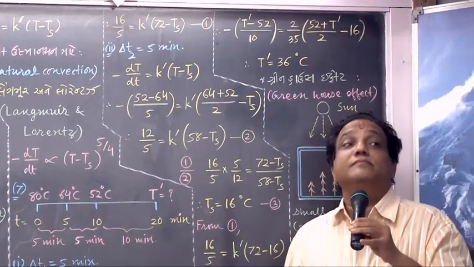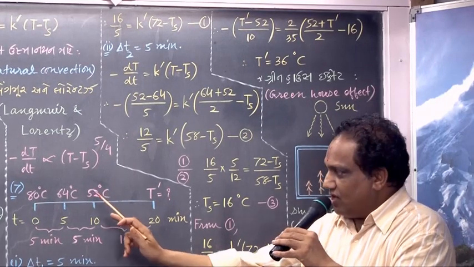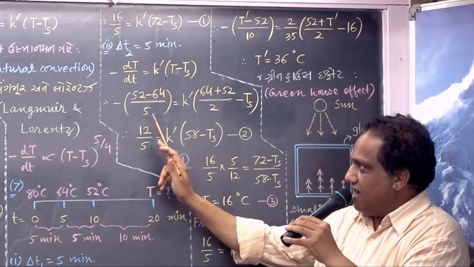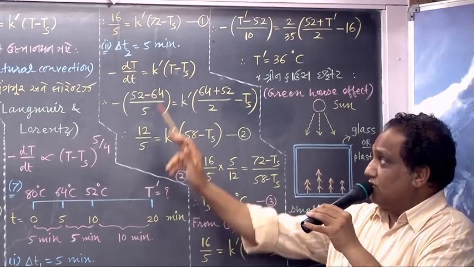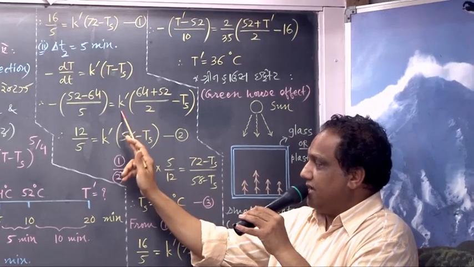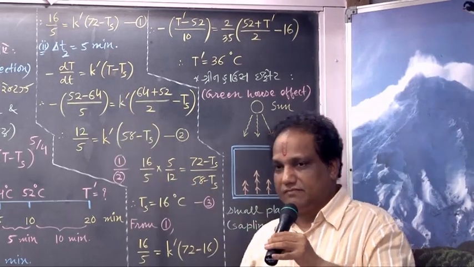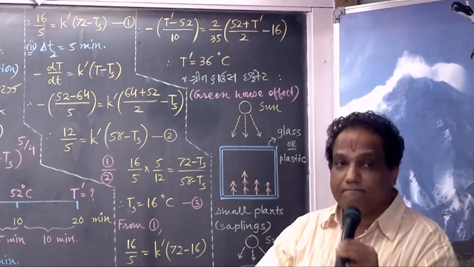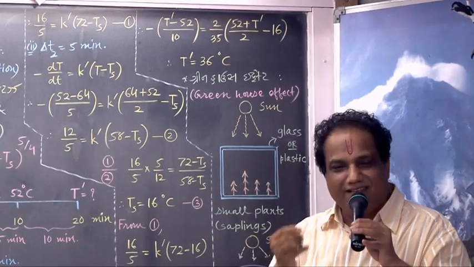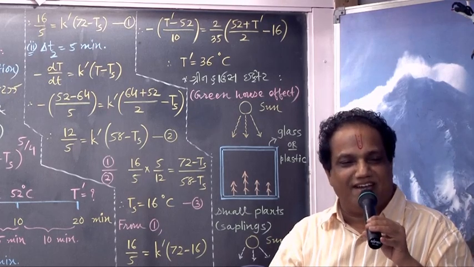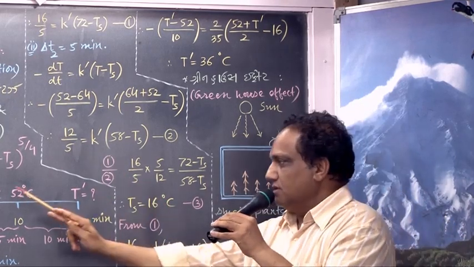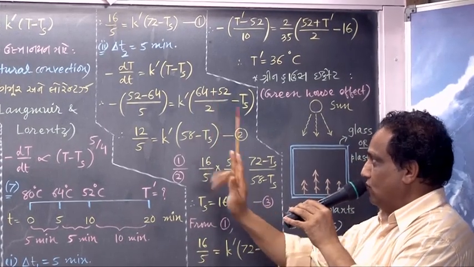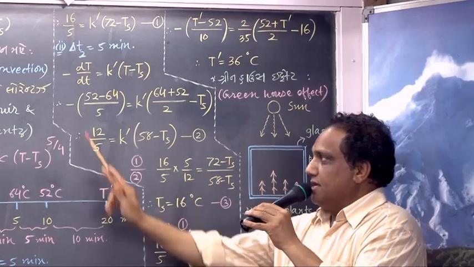Final minus initial: 52 minus 64, divided by the corresponding time interval, 5 minutes, equals K dash. Now what is T? Average temperature of cooling body. Average means summation divided by 2, this plus this upon 2: 64 plus 52 upon 2 minus Ts.